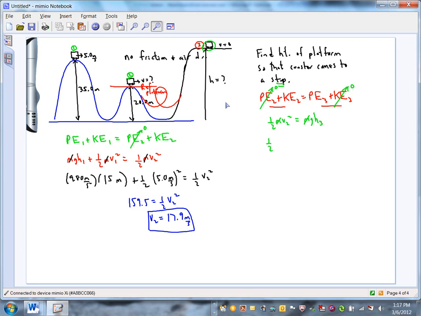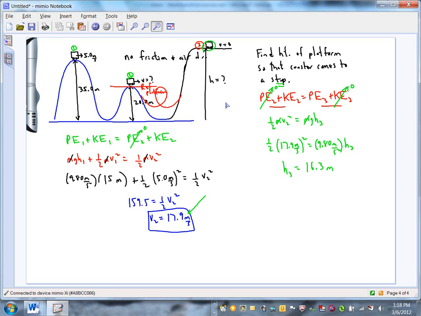1/2 V2 squared. Well, V2 we already figured out. That was 17.9 meters per second at the top of hill 2. So that has to equal g, 9.8 meters per second squared, times h3. And let's see what we get. If we do 1/2 of 17.9 squared and divide it by 9.8, looks like about 16.3 meters.